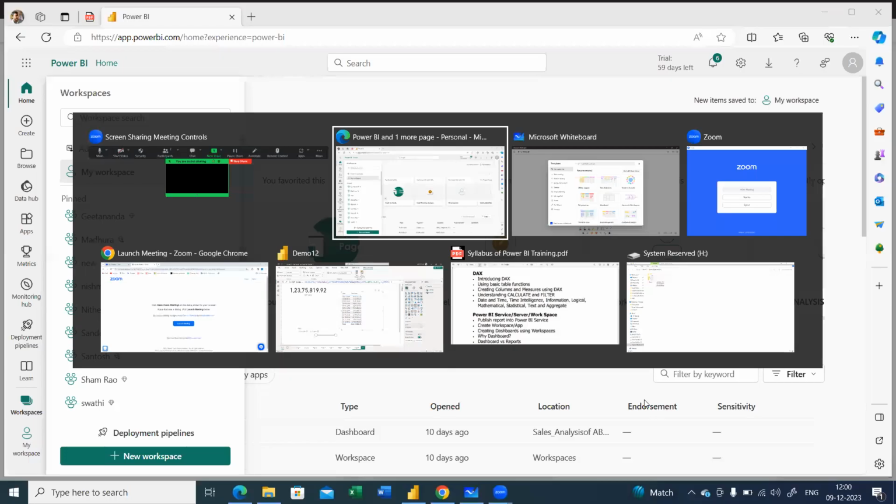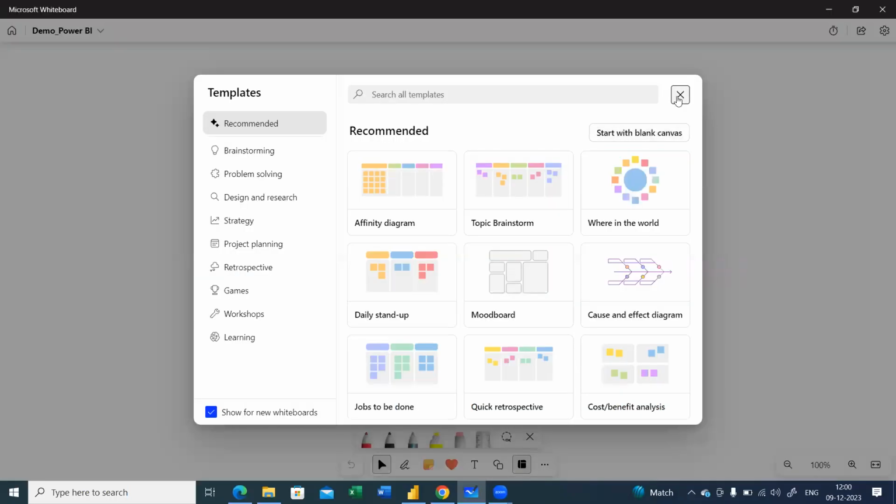I hope my screen is visible. Yes. Now, as I told you, we are focusing on the time intelligence functions. So I believe that the time intelligence functions are finished. You can practice other time intelligence functions like closing balance year, closing balance quarter, and so on.